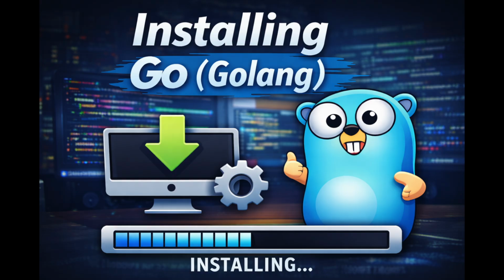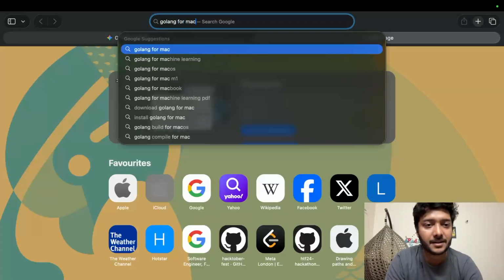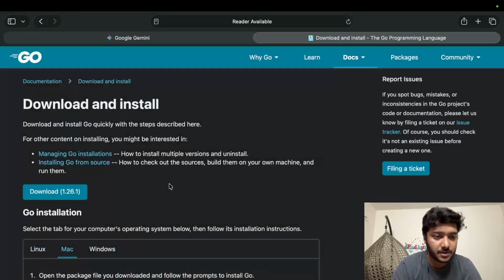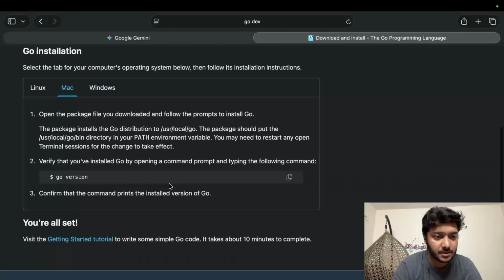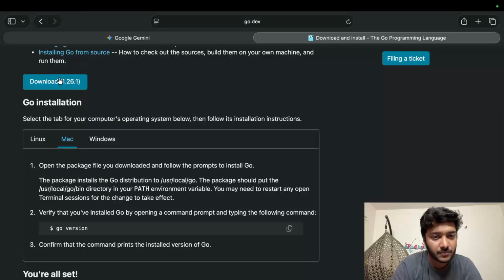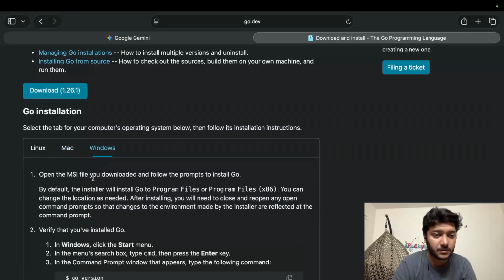So going with Golang for Mac. Okay, download and install the Go programming language. Open the package file you downloaded and follow the prompts to install Go. So on the Mac we can just download it and follow the prompts.